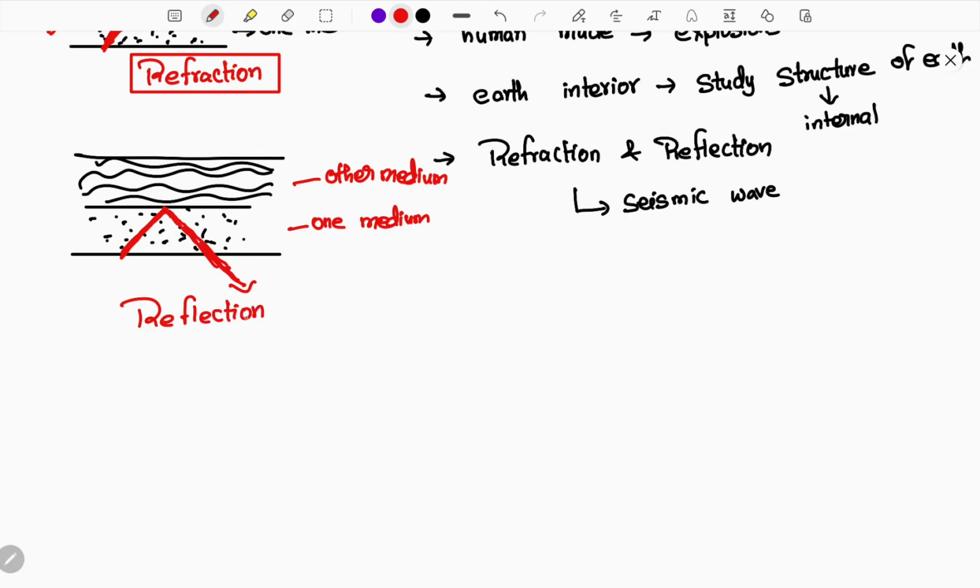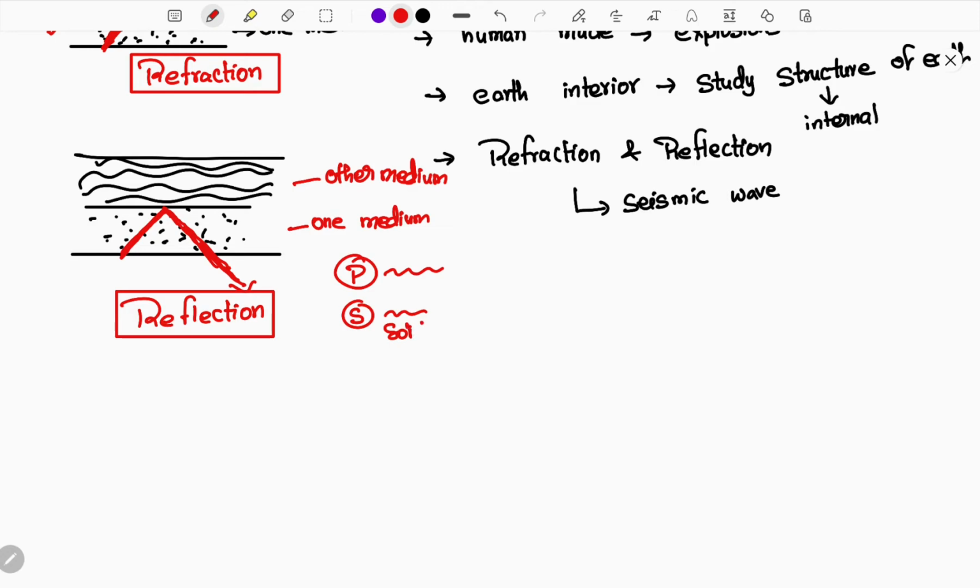So now you know how, based on reflection and refraction, you can say what the internal structure of the earth is. See here guys, for that we need to learn about seismic waves. You will be learning different types of seismic waves, in that P waves and S waves. Every wave has its own quality. P waves can travel in all spaces, which means liquid, gas and everything. So P waves can travel everywhere, but S waves cannot travel in liquid. S waves only travel in solids.